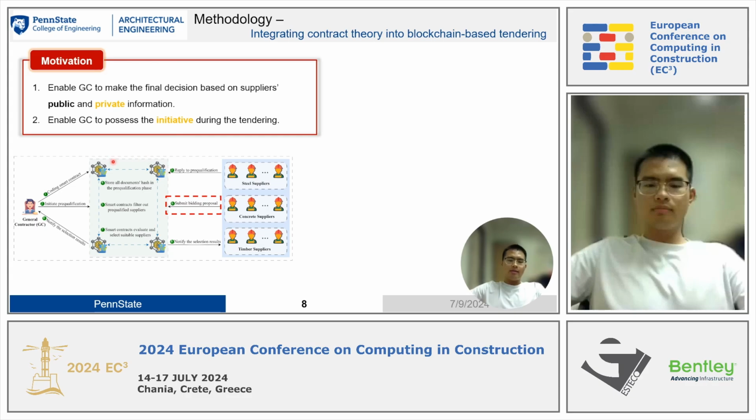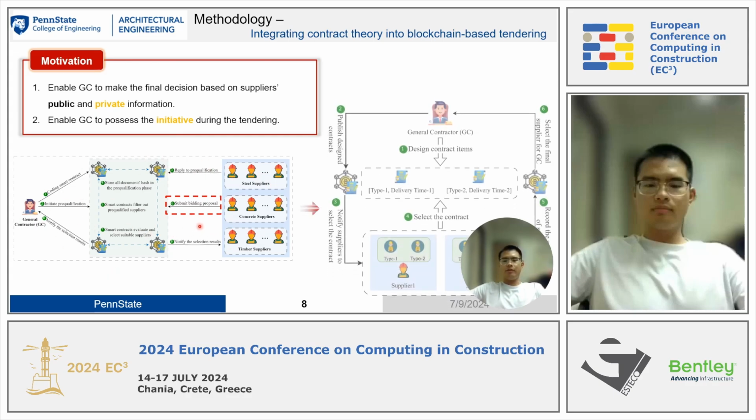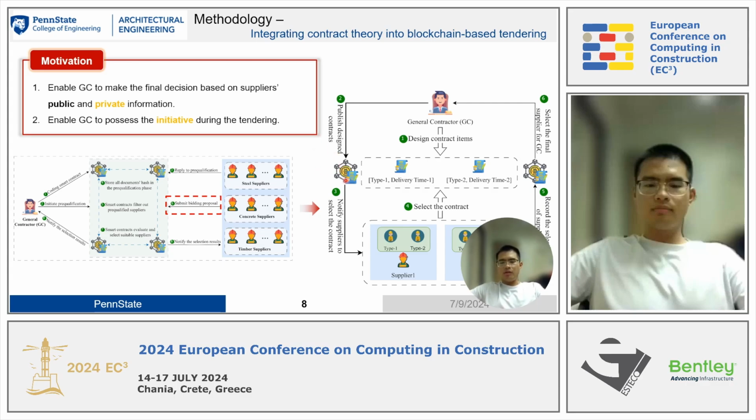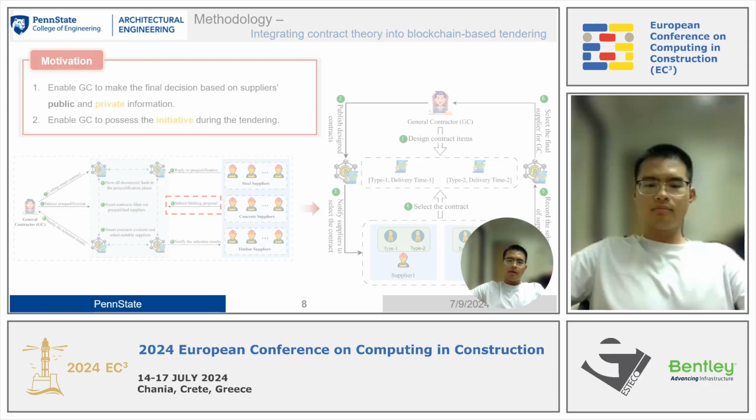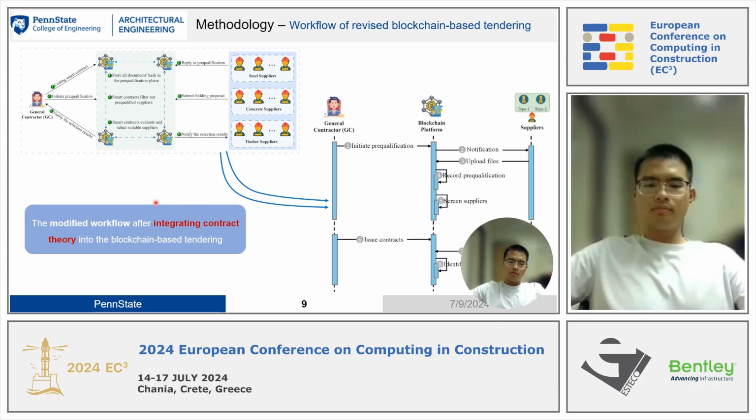Based on the motivations and the workflow of blockchain-based tendering, we try to integrate contract theory into blockchain-based tendering. And the modified workflow of the blockchain-based tendering is like this. It includes 8 steps. The first one is to initiate pre-qualification on the blockchain, and the suppliers will upload their files, and the blockchain platform will record the pre-qualification and screen suppliers based on some metrics.